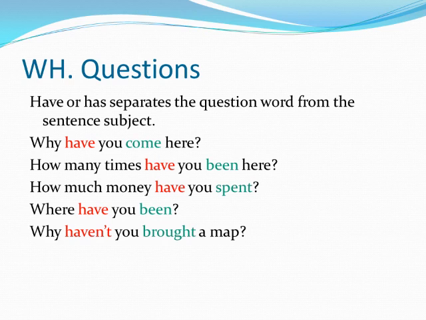Let's move to the WH question. Have or has separates the question word from the sentence subject. As in the first example, why have you come here? So have separates you, the sentence subject, from the question word. Why have you come here? Have separates the question word from the subject.